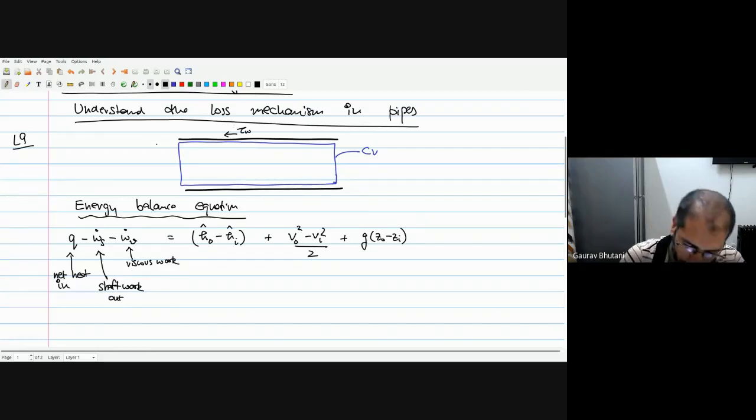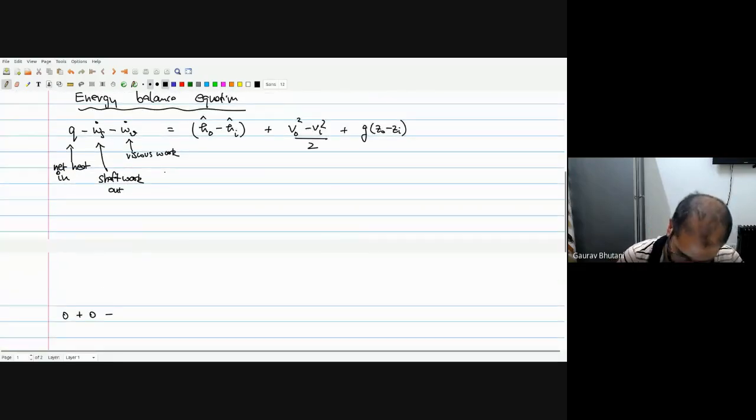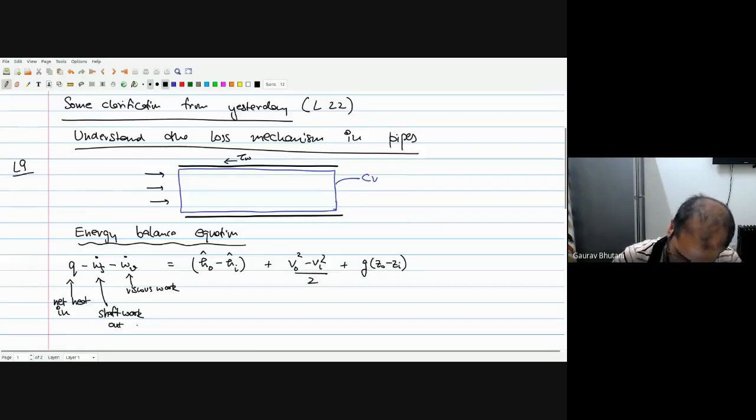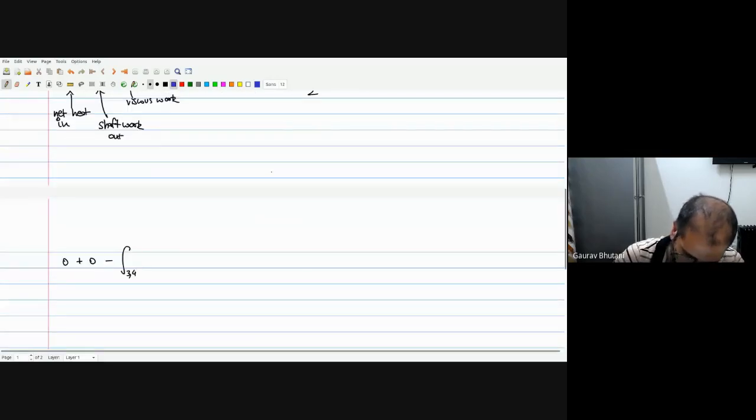As the fluid flows from left to right, the wall shear stress is applied by the walls to the left. Okay, so that is there, but the viscous work actually is given as, so we'll say on boundaries 3 and 4. We'll call the boundaries 1, 2, 3, and 4. So it's on boundaries 3 and 4 that we have viscous work. So we'll call it tau xy, and then the work is this times the velocity in the x direction times dA.